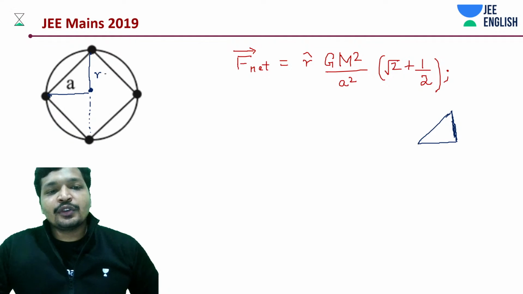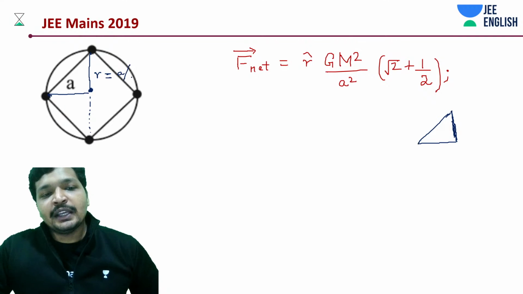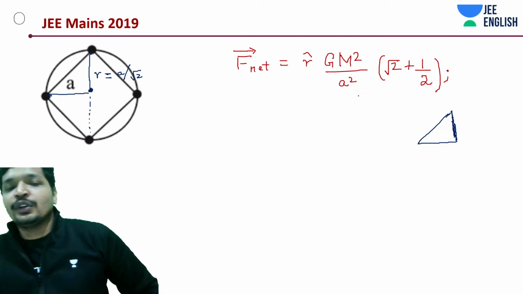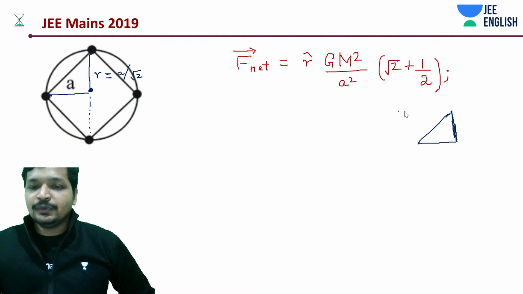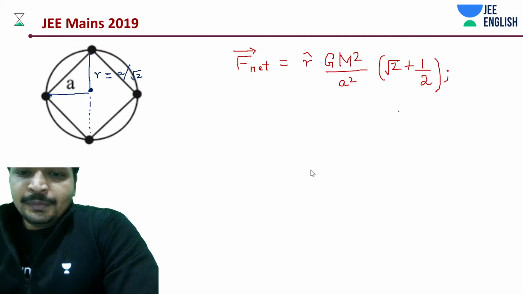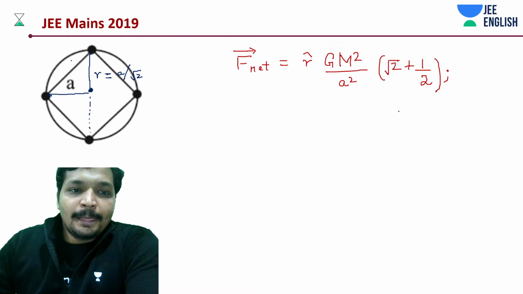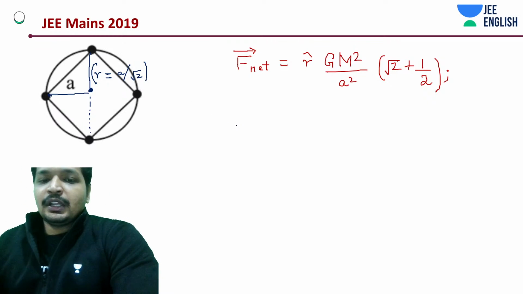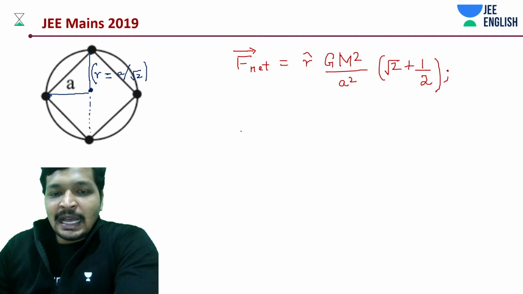Okay, so this is going to be how much? A by root 2, basically root 2 into a by 2. That's it. Now we know this is the radius for which this rotation or this revolution is happening.